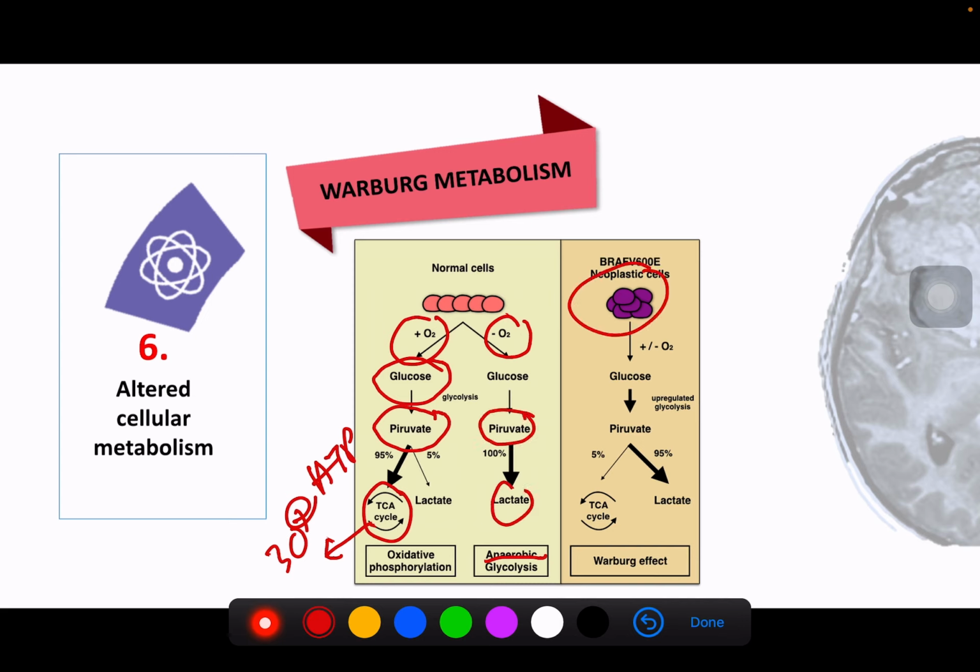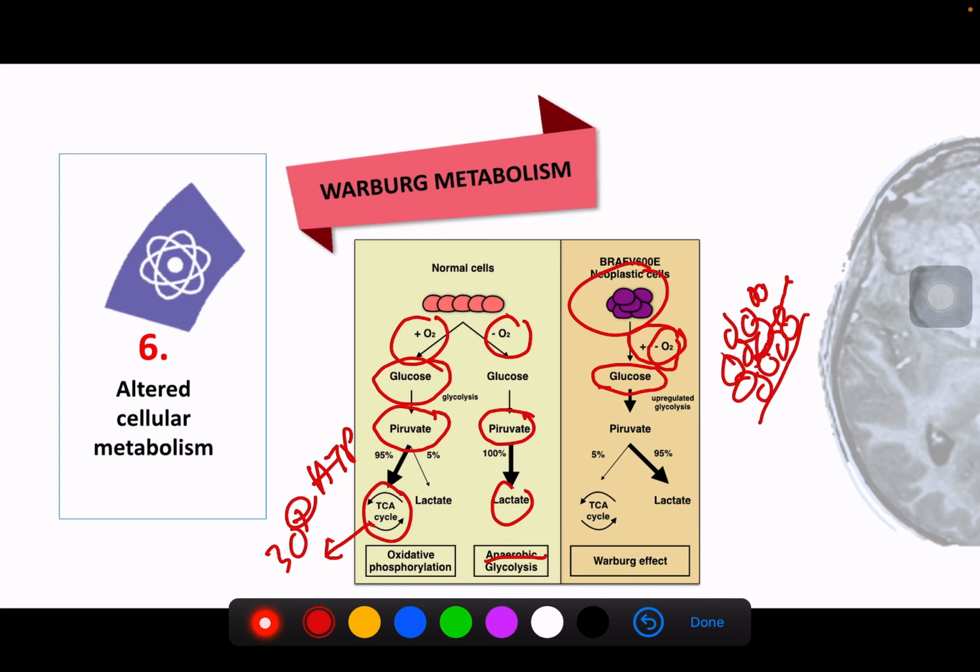In neoplastic cells, it does not matter if they have oxygen or not. The most important thing that they need is just glucose. Because neoplastic cells usually are not one or two, there are many of them, and so usually blood vessels are very scarce. Sometimes there's no blood vessel to them, so the majority of them will go into a no oxygen status.